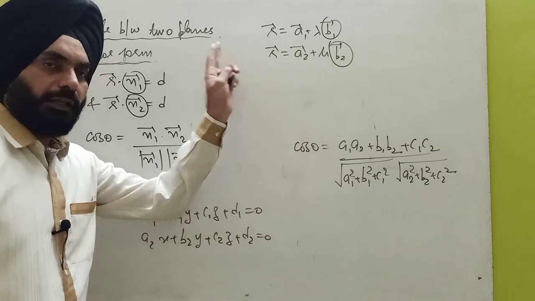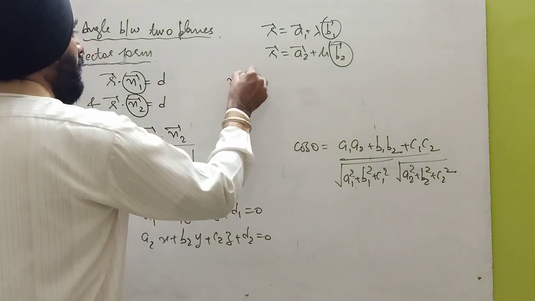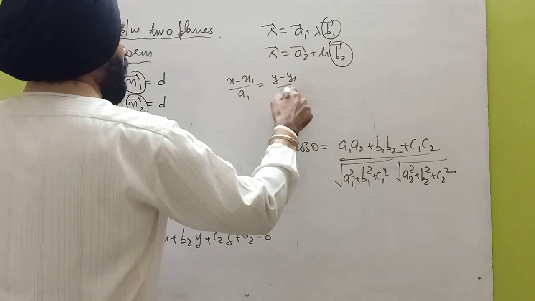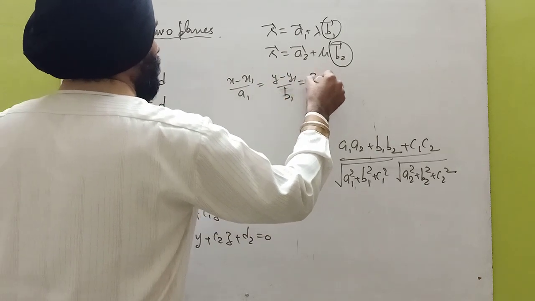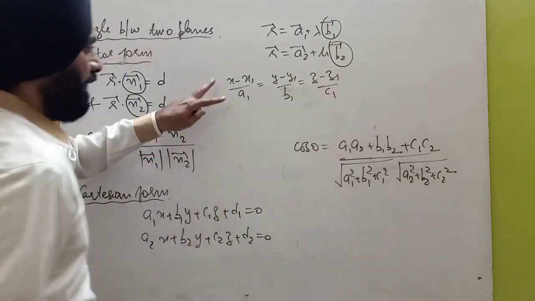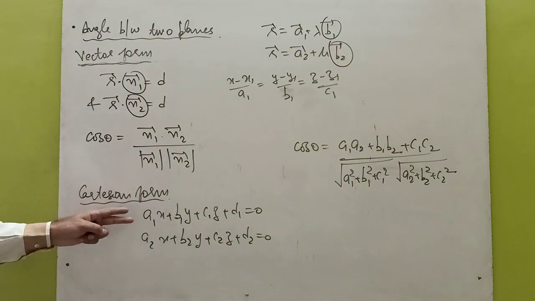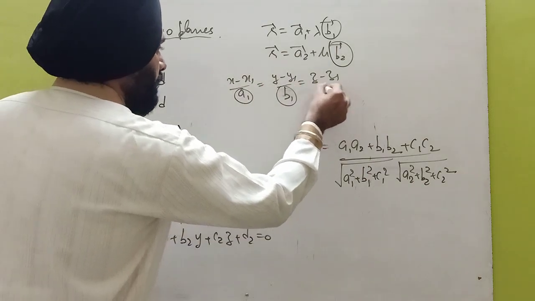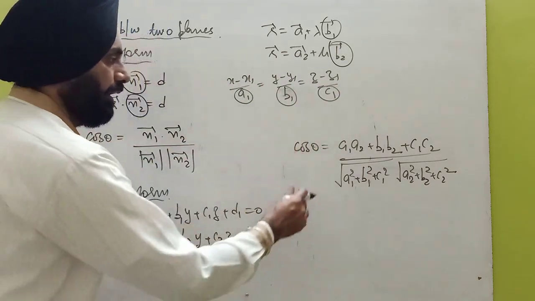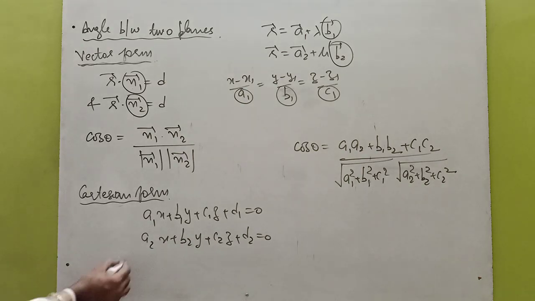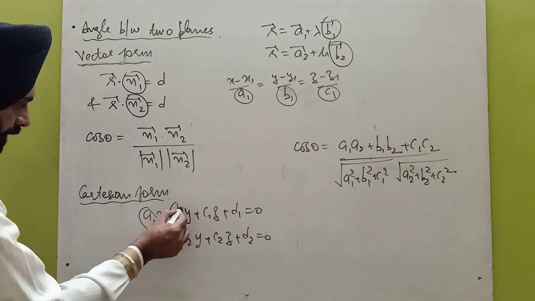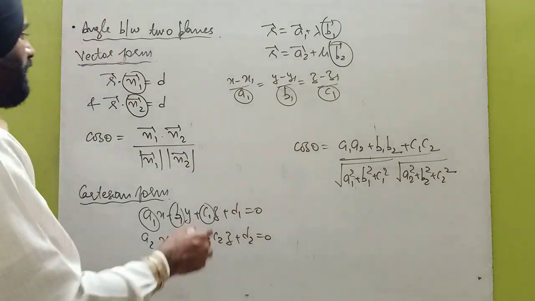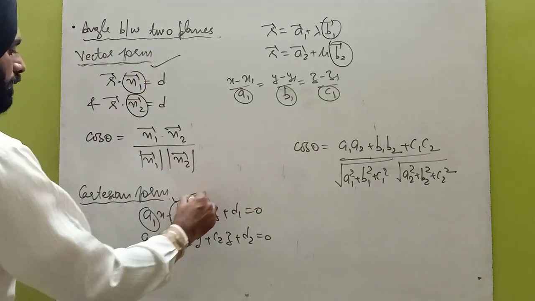Similar will be the case for the line. If the lines are in the Cartesian form like this, (x minus x1) over a1 equals (y minus y1) over b1 equals (z minus z1) over c1, this is the equation of a line in the Cartesian form and this is the equation of the plane in the Cartesian form. From this, choose these three numbers, and similarly from the second line a2, b2, c2, and apply this formula. But if it is a plane, then choose the coefficients of x, y, z. So in this way we can find the angle between two planes either in the vector form or in the Cartesian form.